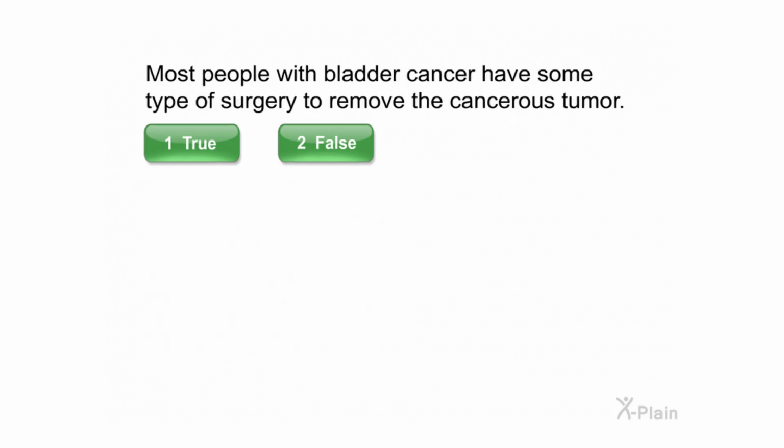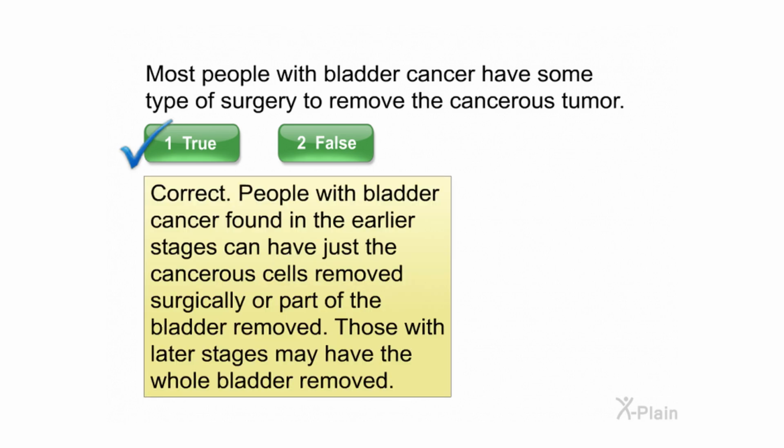Most people with bladder cancer have some type of surgery to remove the cancerous tumor. Select true or false. Correct. People with bladder cancer found in the earlier stages can have just the cancerous cells removed surgically or part of the bladder removed. Those with later stages may have the whole bladder removed.